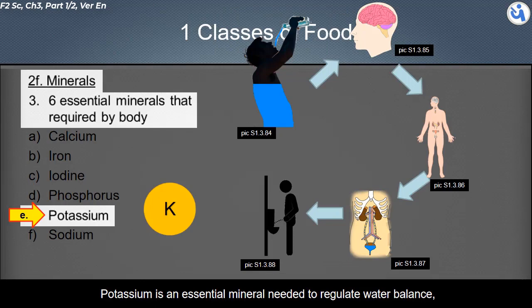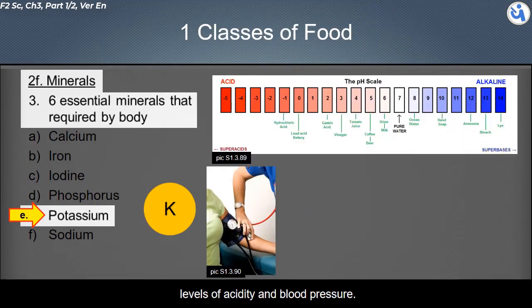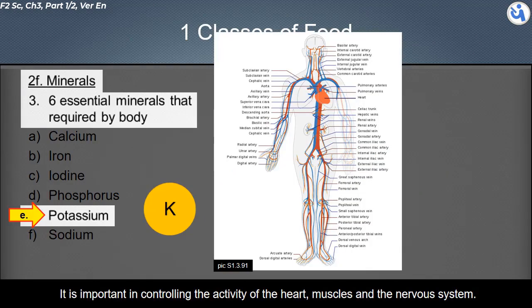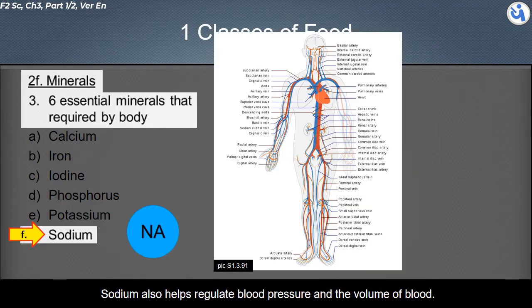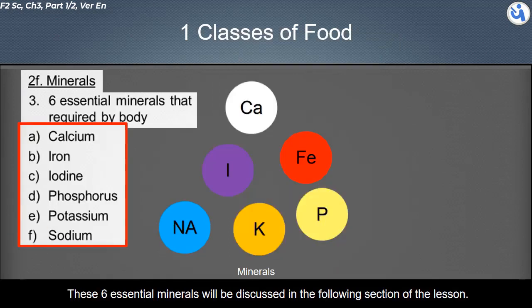Potassium is an essential mineral that regulates water balance, levels of acidity and blood pressure. It is important in controlling the activity of the heart, muscles, and the nervous system. Sodium helps to control the amount of fluid around the body's cells. Sodium also helps regulate blood pressure and the volume of blood. These 6 essential minerals will be discussed in the following section of the lesson.